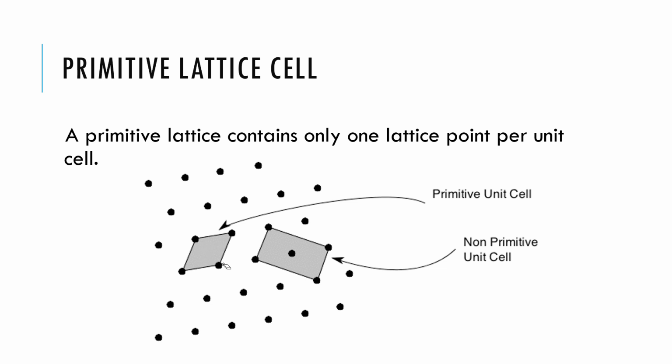So 4 times 1/4 forms 1 lattice point per unit cell. Whereas here is a non-primitive unit cell, like a centered rectangular, where there is another lattice point. So this is a non-primitive unit cell.